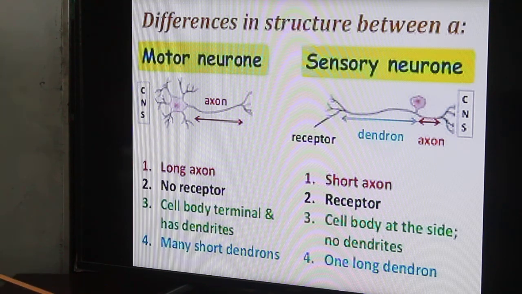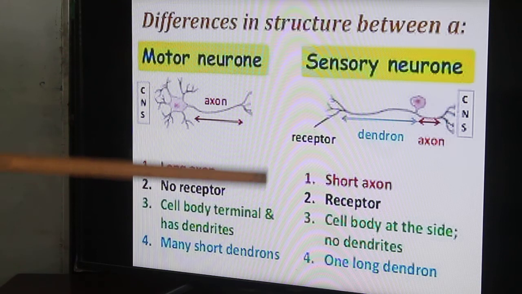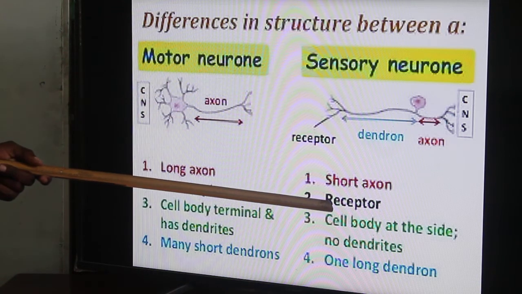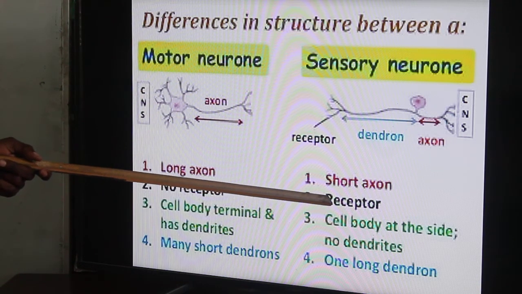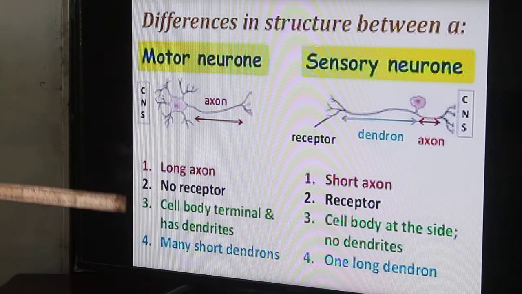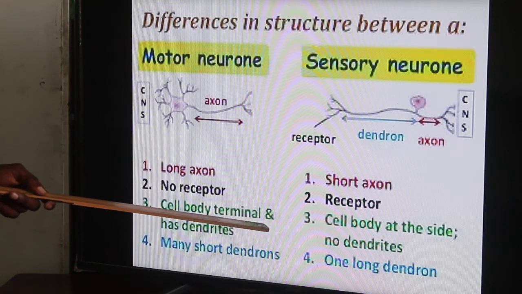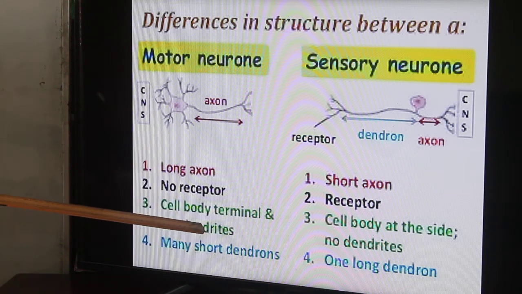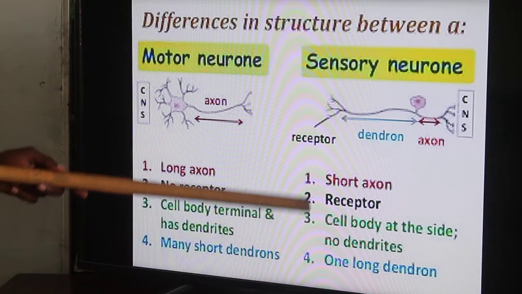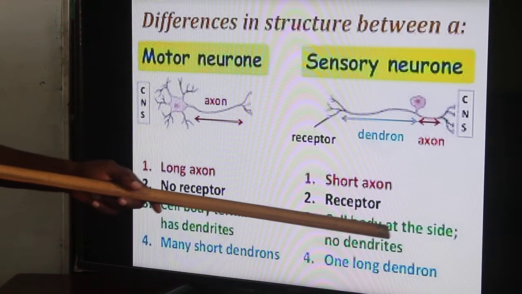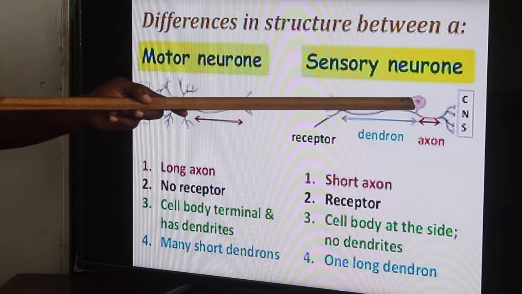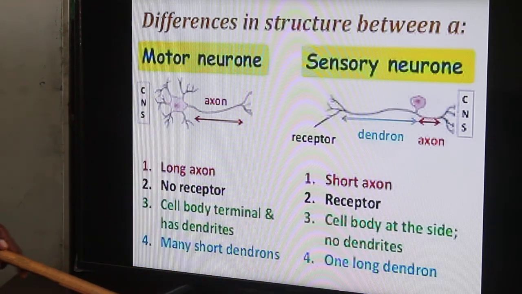At the same time, if you look at the receptors, the sensory neuron has receptors, those are the sense organs, while a motor neuron lacks receptors. Number three, for the motor neuron, the cell body is terminal at the head part of it, and it has dendrites, while for the sensory neuron, the cell body is at the side, and it has no dendrites.